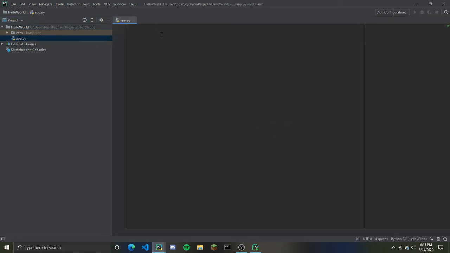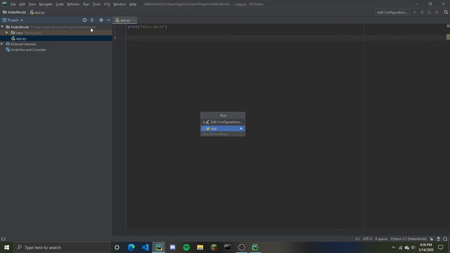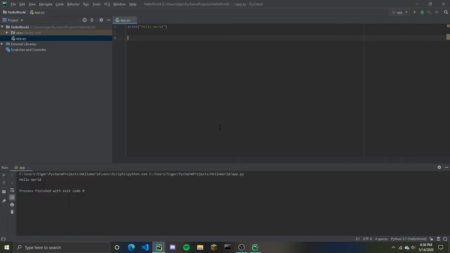And then you're gonna get your first Python code. You can do print, parentheses, quotation marks, and then put hello world. And then after that, you're gonna go here, click run, and then run this, and run the app. And in the bottom, you're gonna get your hello world code. That's it for this one.